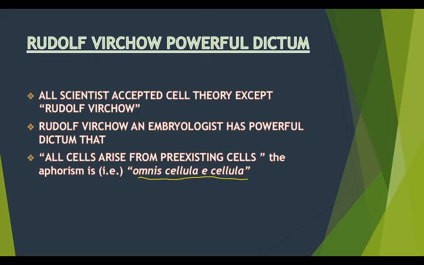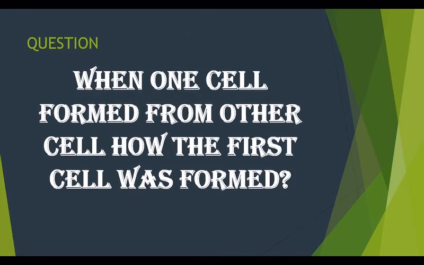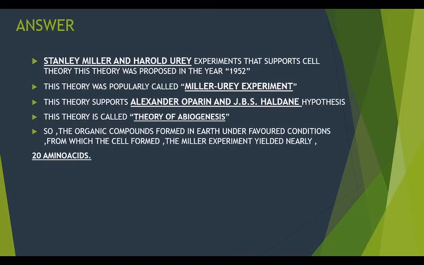When one cell is formed from another cell, how was the first cell formed? This answer was given by Stanley Miller and Harold Urey in 1952. He supported cell theory. This was popularly called the Miller-Urey experiment. And this supports the Alexander Oparin and J.B.S. Haldane hypothesis too, and this is known as the theory of abiogenesis.